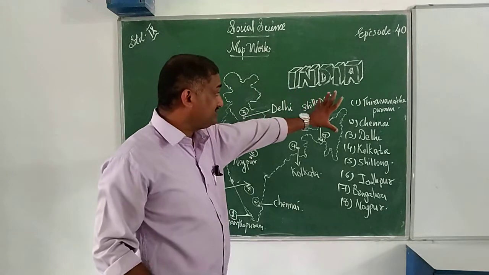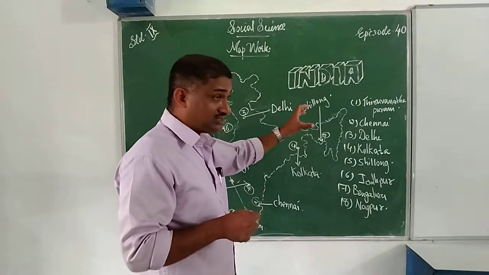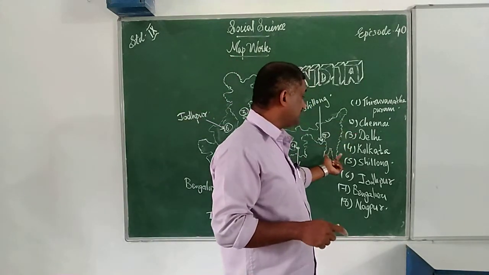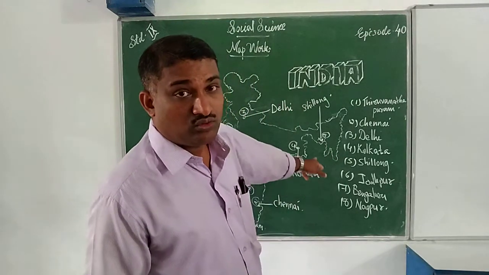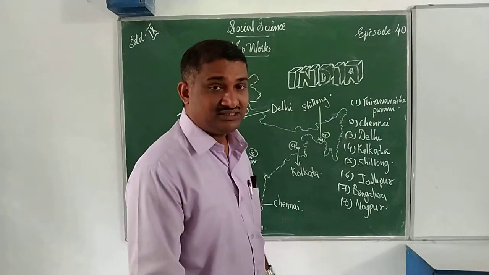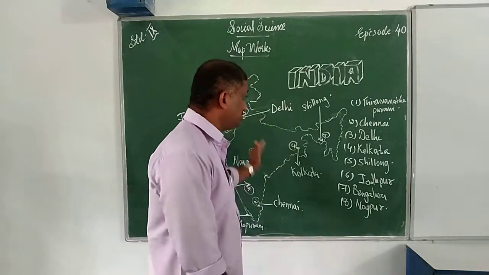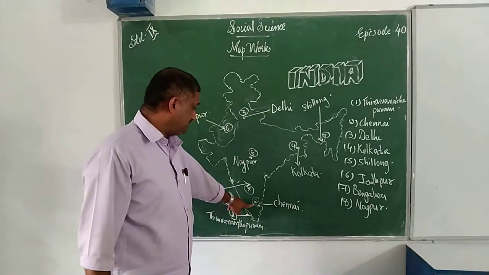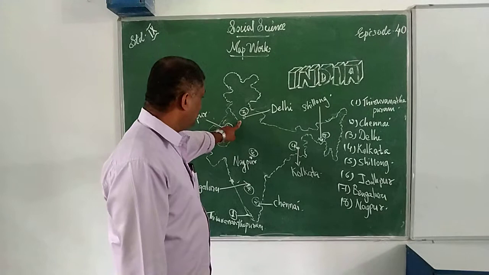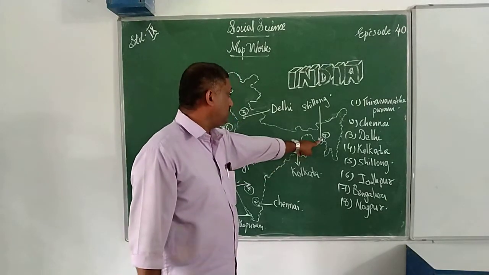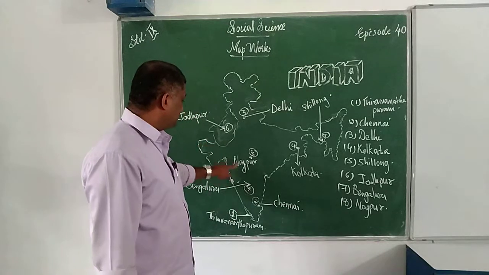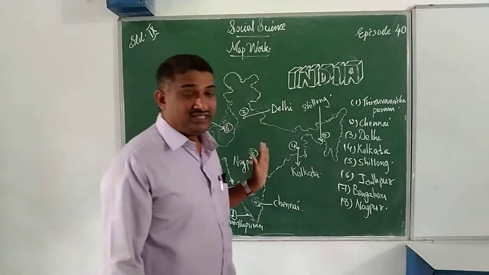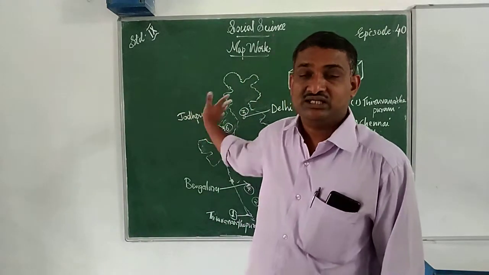So these are the main cities in India. Which are the main cities located here? Thiruvananthapuram, Chennai, Delhi, Kolkata, Shillong, Jodhpur, Bengaluru, and Nagpur. I hope you understood it very well. Once again, I will show that. First, Thiruvananthapuram. Second, Chennai. Third, Delhi. Fourth, Kolkata. Fifth, Shillong. Sixth, Jodhpur. Seventh, Bengaluru. Eighth, Nagpur. These are the main cities located here.